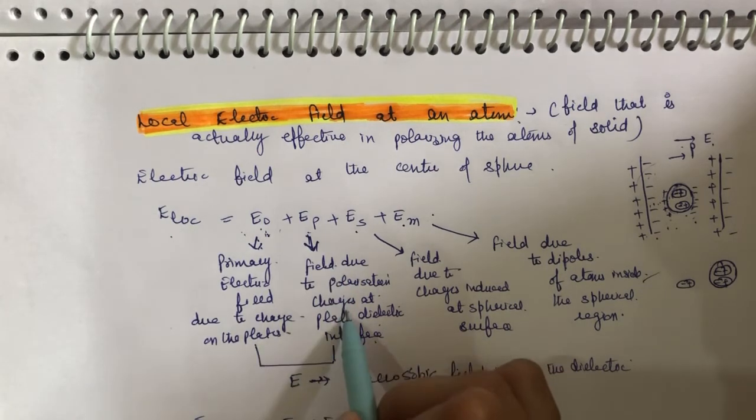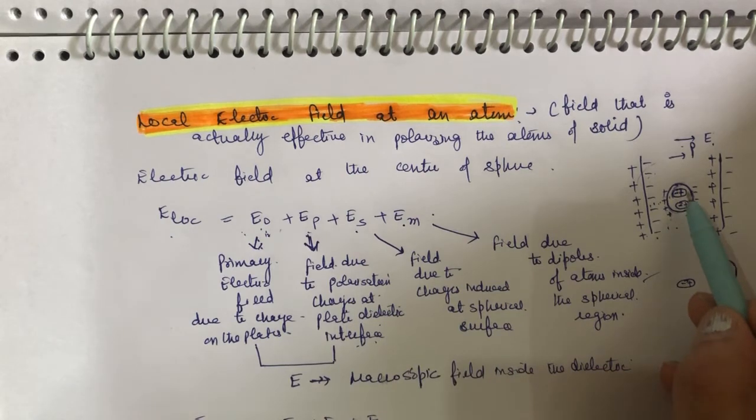Due to polarization, because here we have a small spherical region inside the dielectric with the atom, for which the local field has to be calculated.